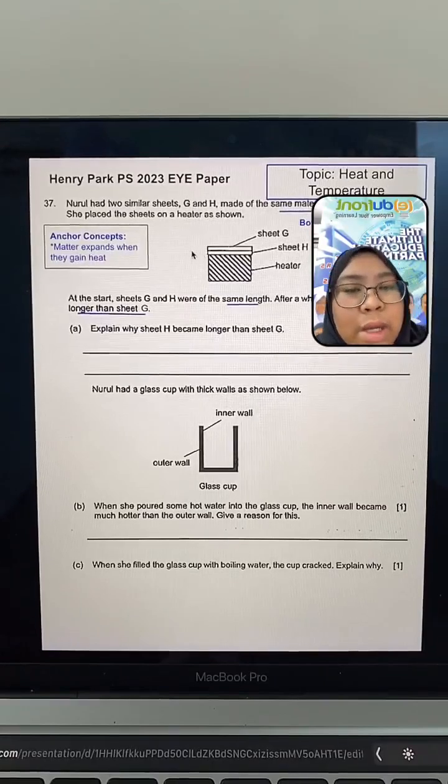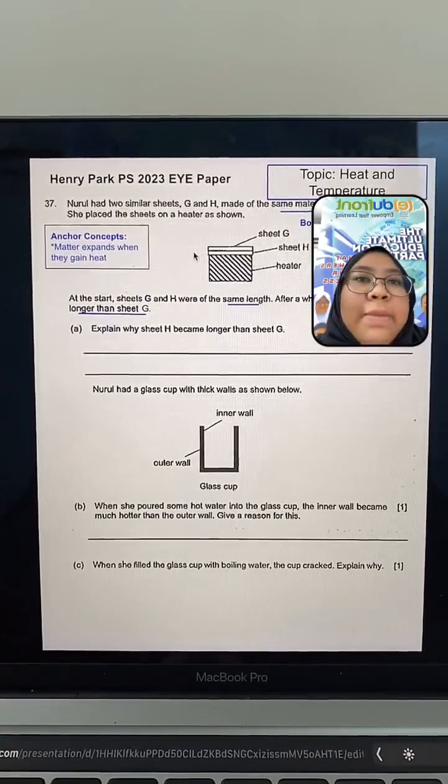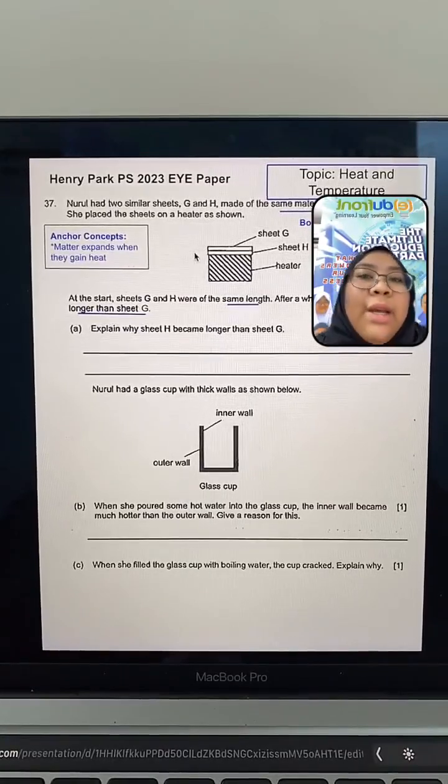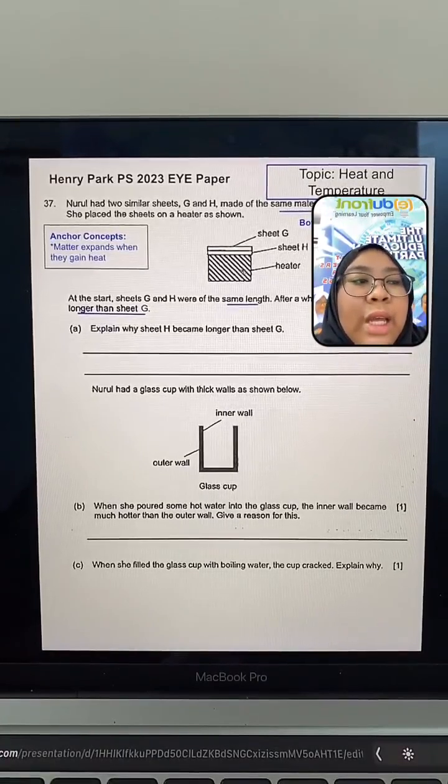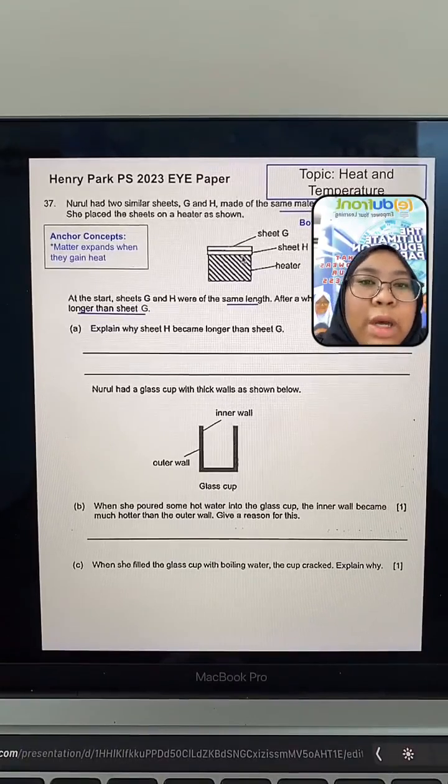Remember, one of the key concepts in heat and temperature is that matter can expand when it gains heat. So let's apply that in this question. When sheet H comes into contact with the heater, which is the heat source, it will expand. But what about sheet G? Sheet G is not directly in contact with the heater.